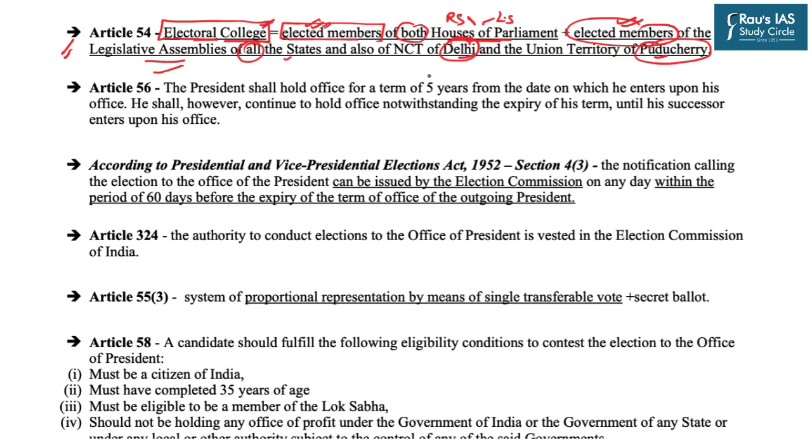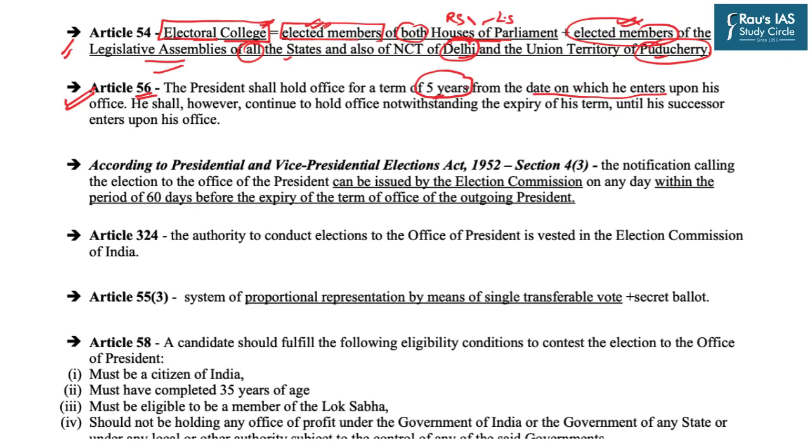Now comes the tenure of the president. This is mentioned in Article 56 of our constitution. Article 56 says that the president shall hold office for a term of 5 years. So this means the tenure of a president is 5 years from the date on which he enters upon his office.